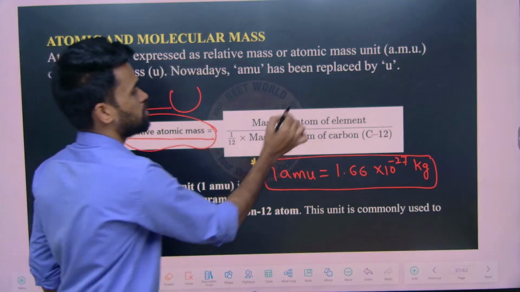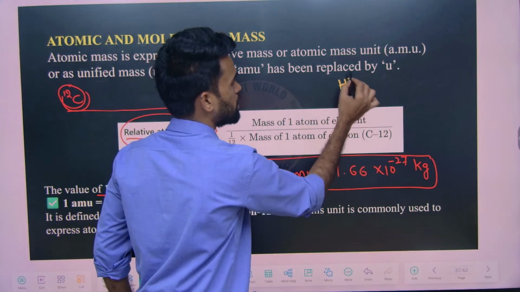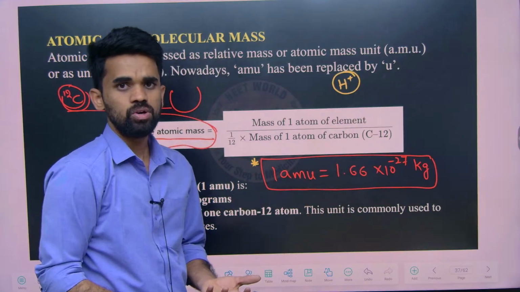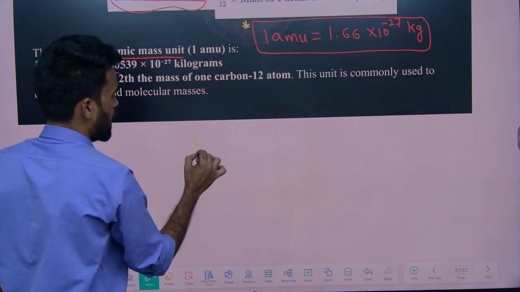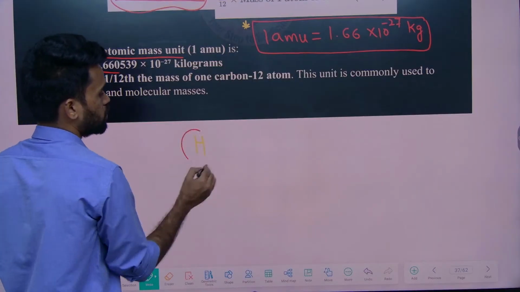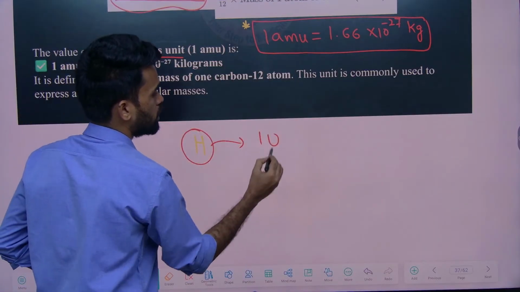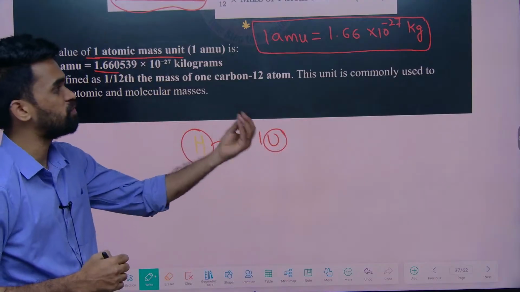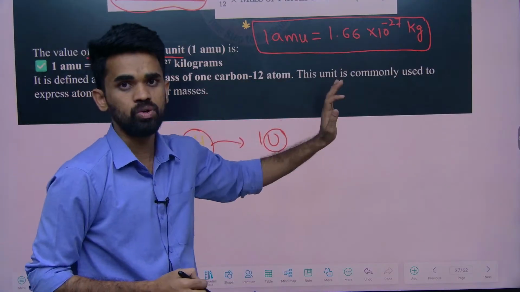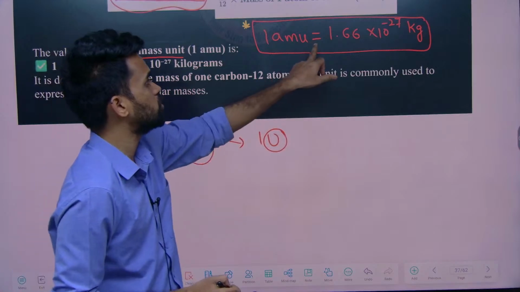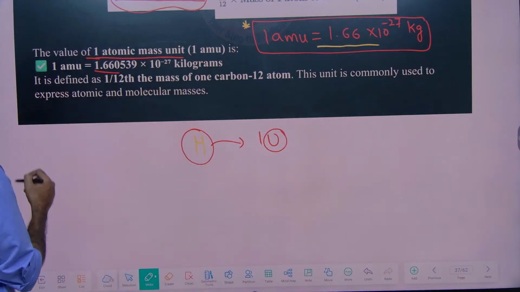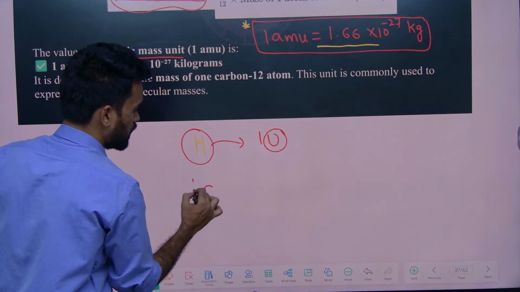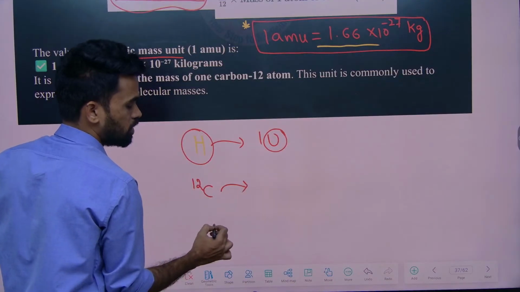Now what is the mass of a proton? You can simply say it is 1 AMU. When I discussed the hydrogen atom, that's why you told it as 1 unit. What does this U indicate here? Unified mass unit, or 1 AMU. If we want the exact value, you just represent it like this.